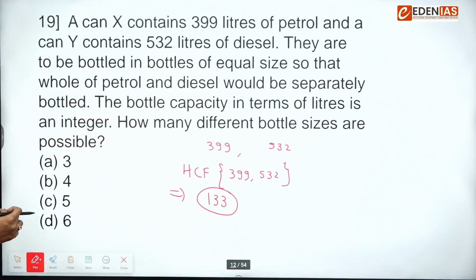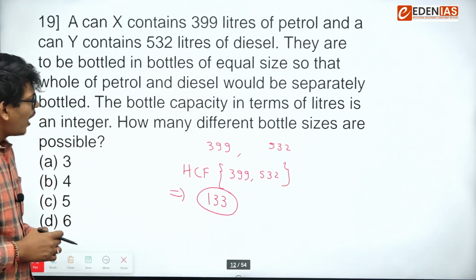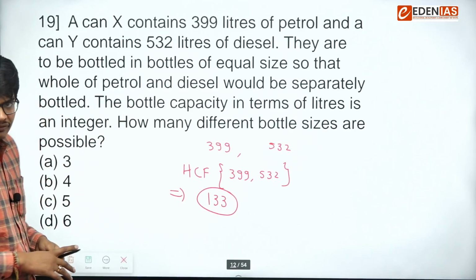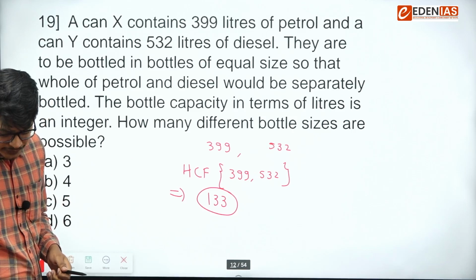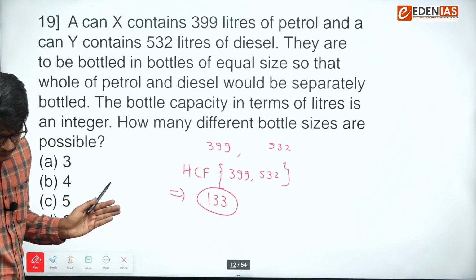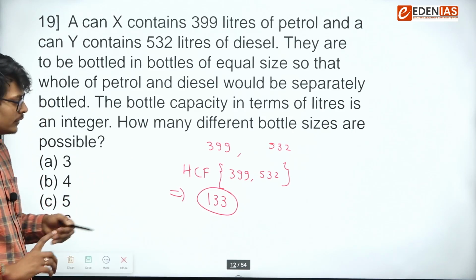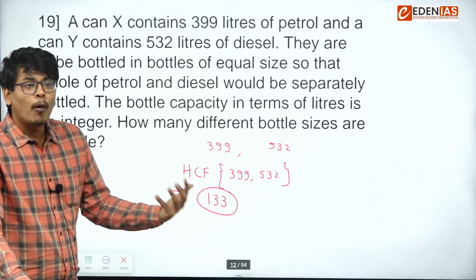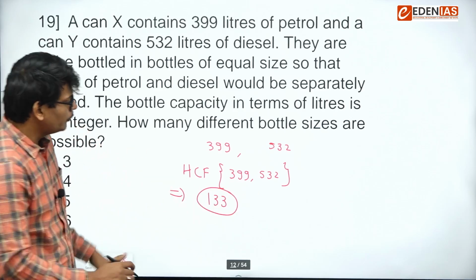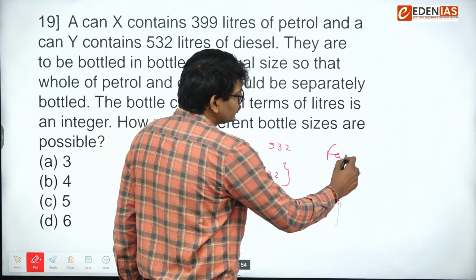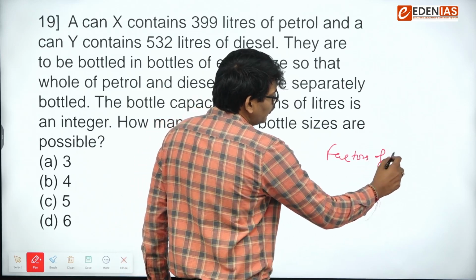Now the question says the bottle capacity in terms of liters is an integer. How many different bottle sizes are possible? So you have to find out different bottle sizes. This time the question setter didn't ask the number of bottles, but he has asked how many bottle sizes can be possible. So what we have to do, we have to take factors of 133.